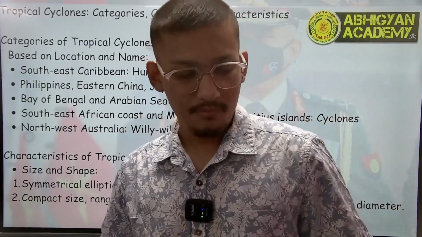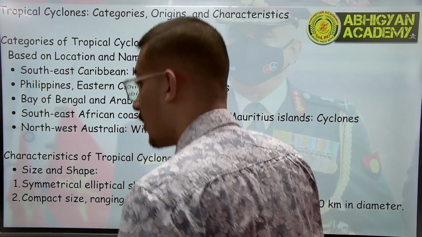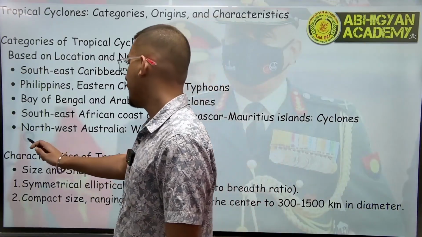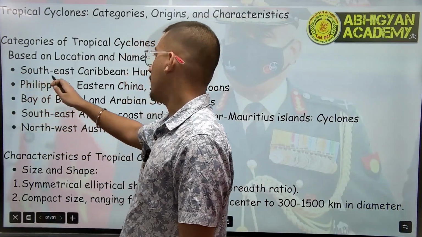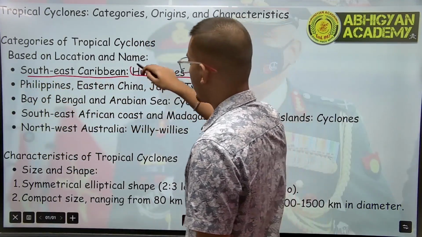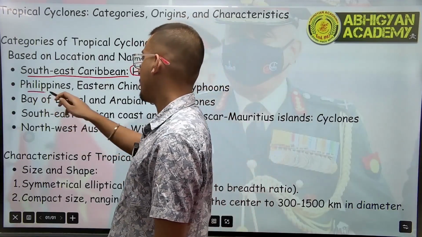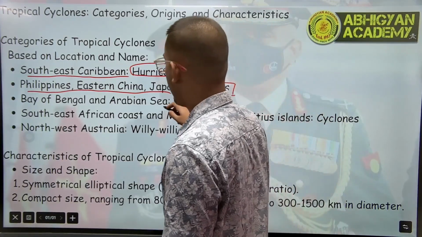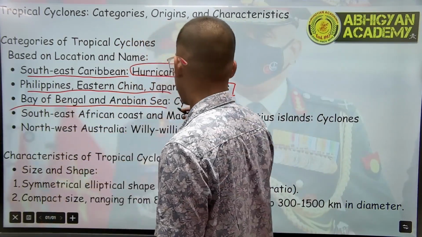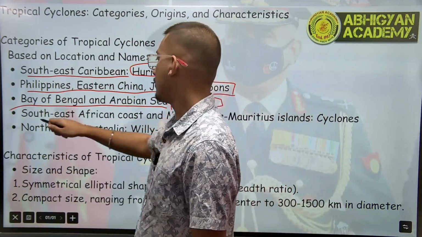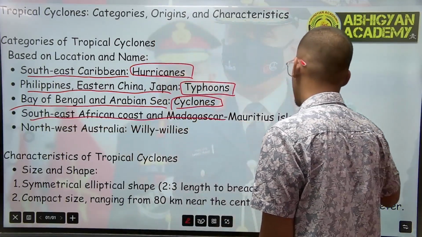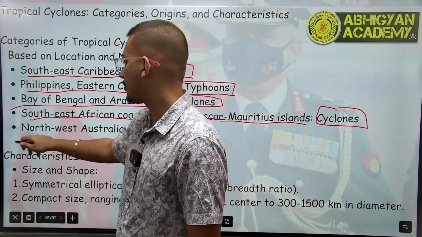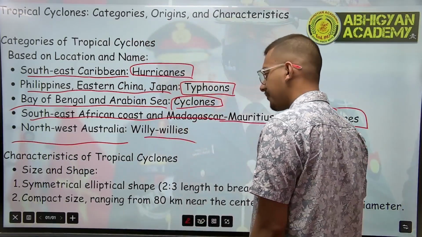Now, as I said before, we will be learning about the different names of cyclones. Firstly, we have Southeast Caribbean. It is known as hurricanes, right? Then we have Philippines, Eastern China, and Japan. It is known as typhoons here. Then we have Bay of Bengal and Arabian Sea. It is known as cyclones. We have Southeast African coast and Madagascar, Mauritius Islands. It is known as cyclones. Finally, we have Northwest Australia, which is known as Willy Willies.